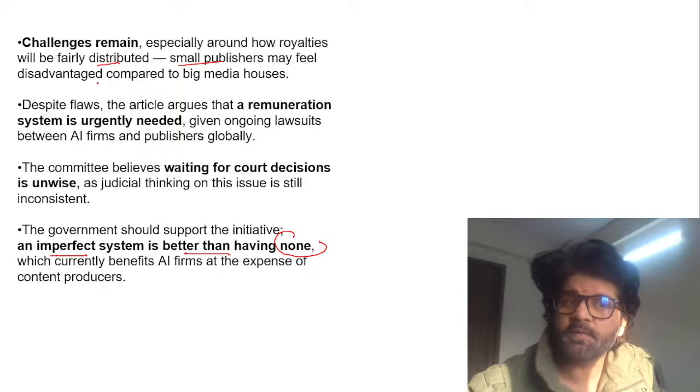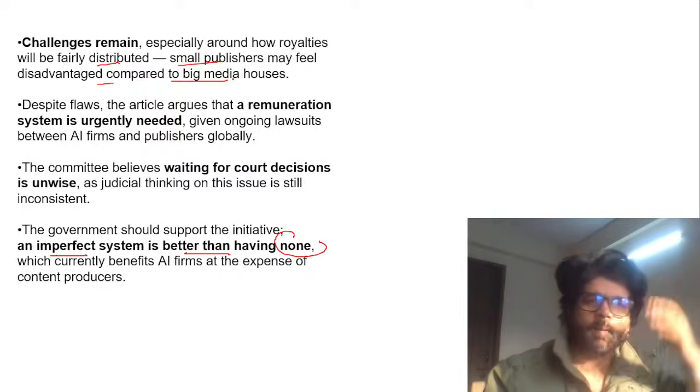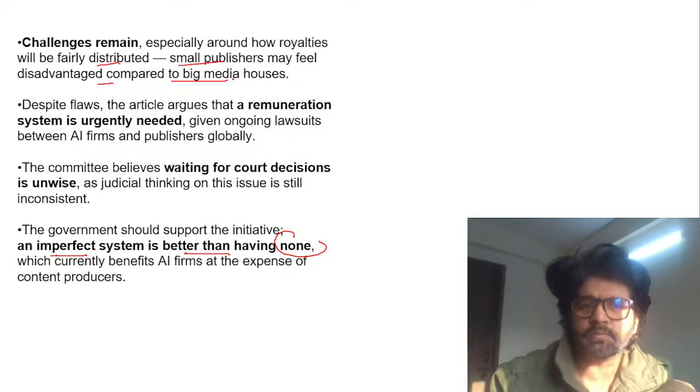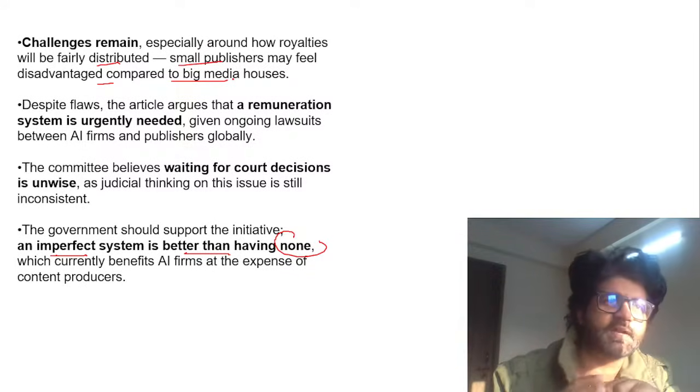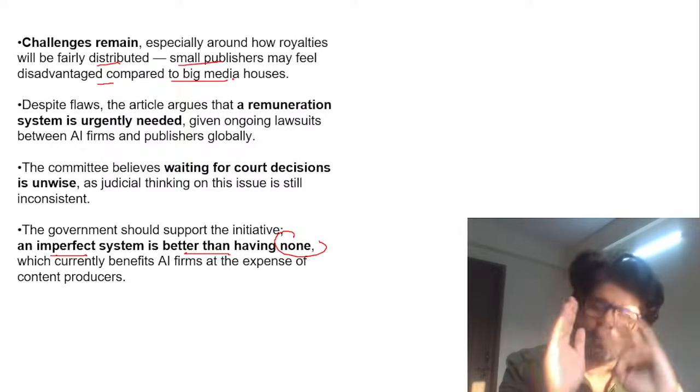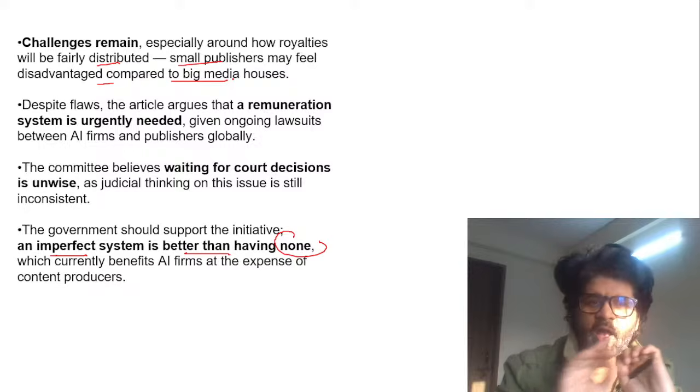Small publishers may feel disadvantaged compared to big media houses. Maybe Times of India will get more money, Hindu will get more money, maybe Mint will get less money. Mint is a small channel, guys. Maybe The Wire will get less money. So these issues have to be taken care of. But again, rather than having nothing, we should have something.